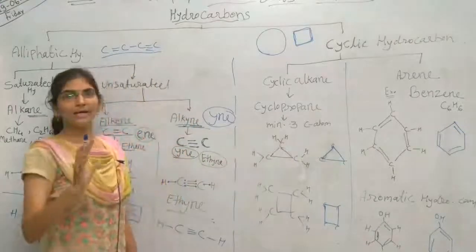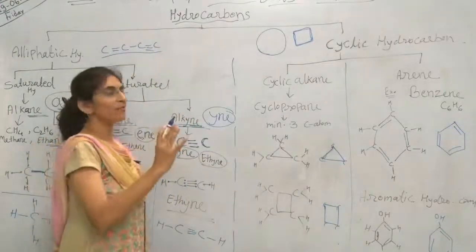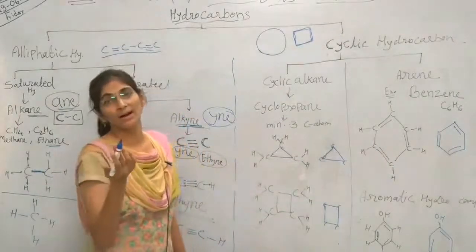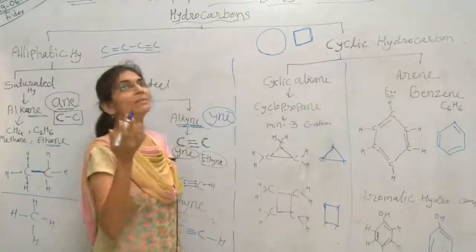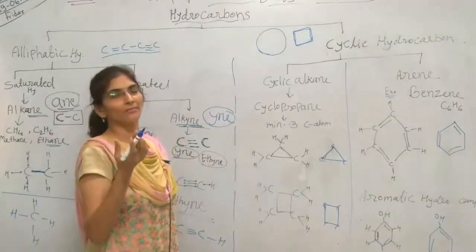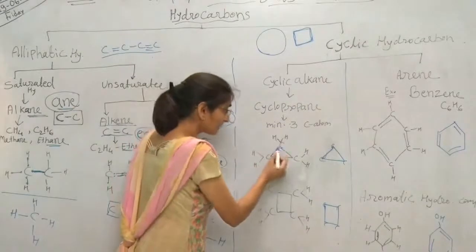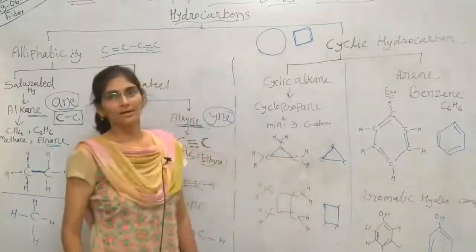For any closed shape formation, how many minimum lines do we require in mathematics? Minimum 3 lines we require. In the same way, minimum 3 carbon atoms are required.